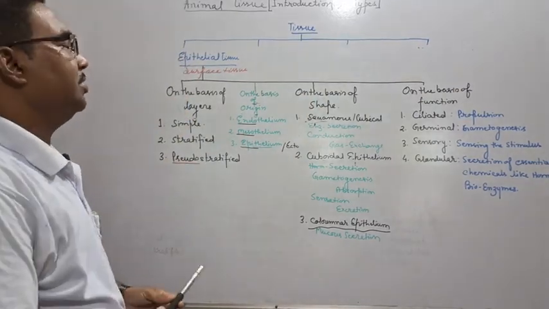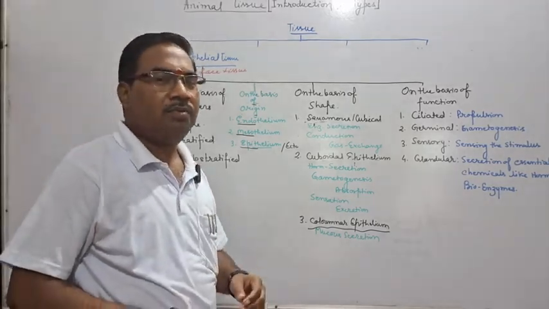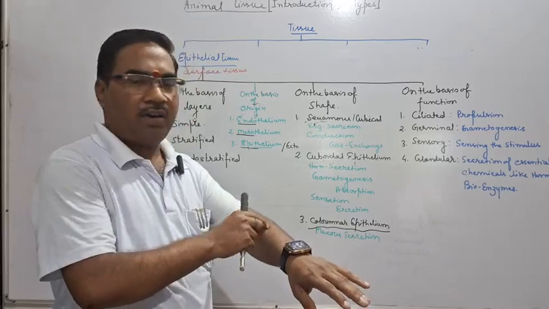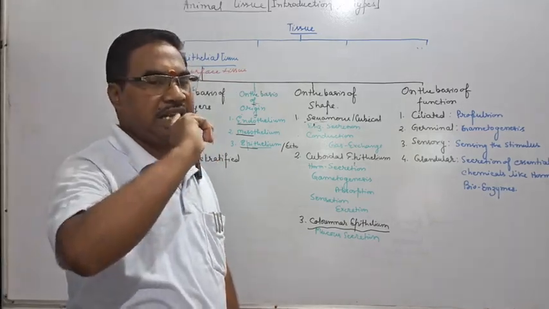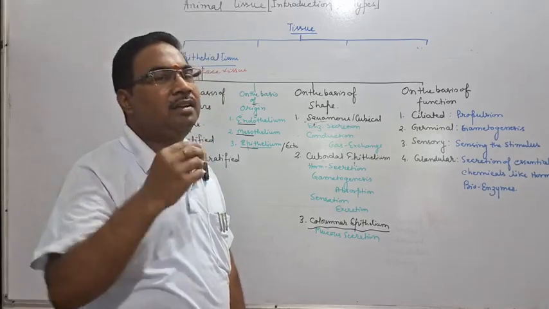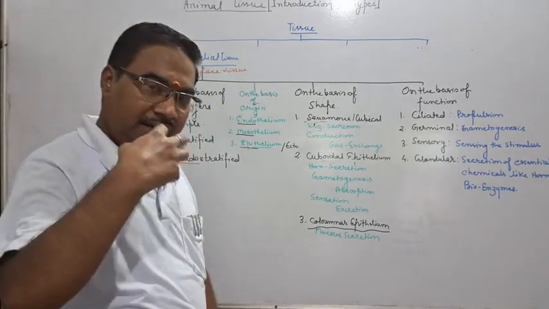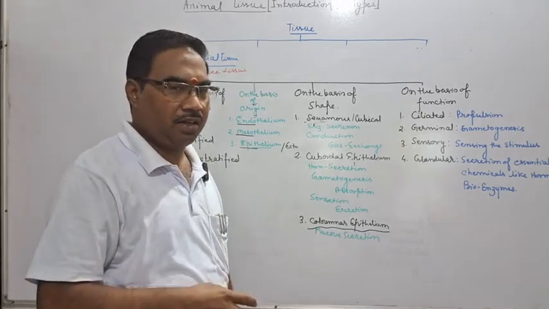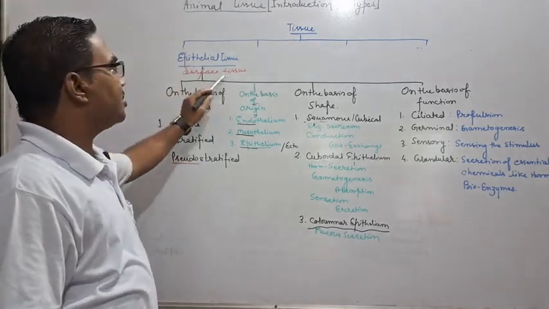What is epithelial tissue? You must remember, epithelial tissues are the tissues which are found as skin, right? Skin may be on our outer side, skin may be on our inner side. If we look inside our mouth, inside our nose, inside our ear, there is also epithelial tissue. So inside our body, the visceral organs, that is the internal organs, have epithelial tissues. So it is also known as surface tissue.